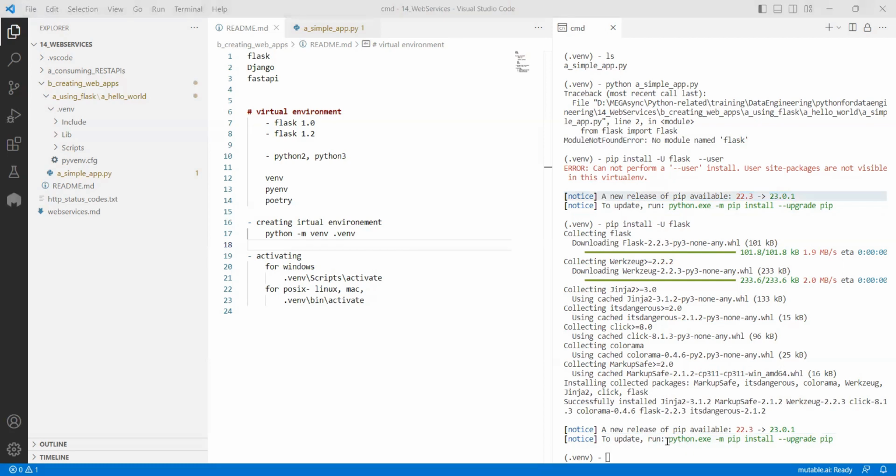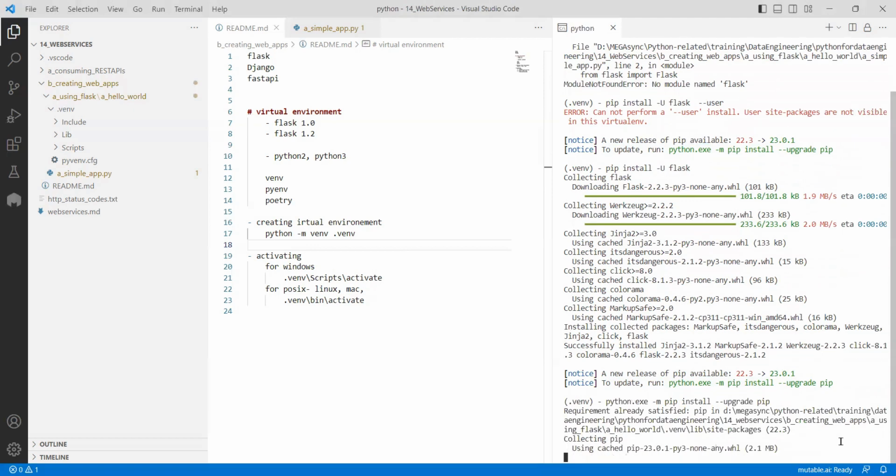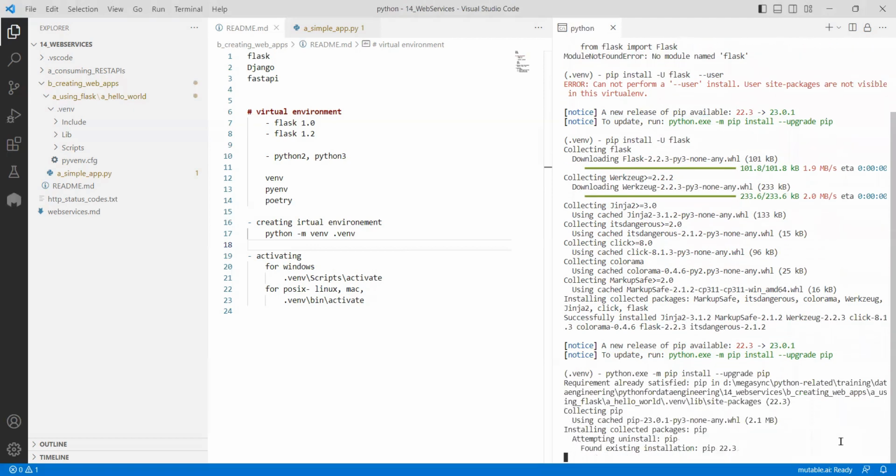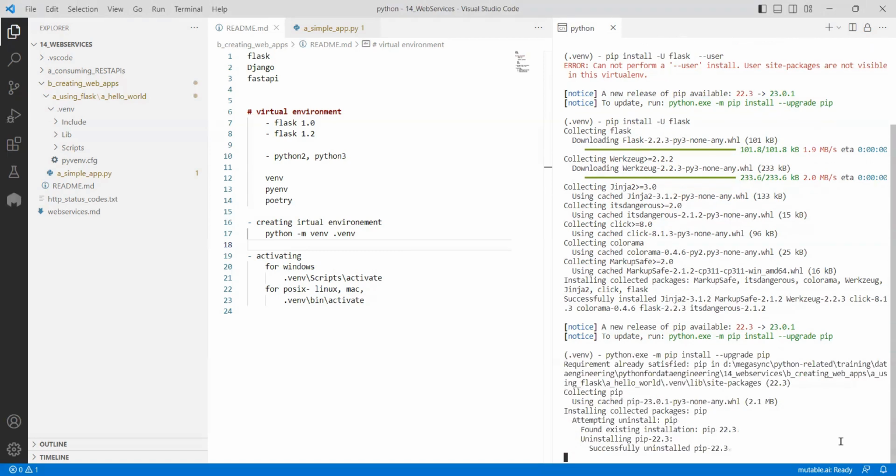So what it is saying is, hey, if you run this statement also, it would be helpful. If you want to update it, it will update. So this pip which is updating belongs to this virtual environment. Whatever actions for dependency management you do here, it's all related to this. So now you created a virtual environment. Everything is good.